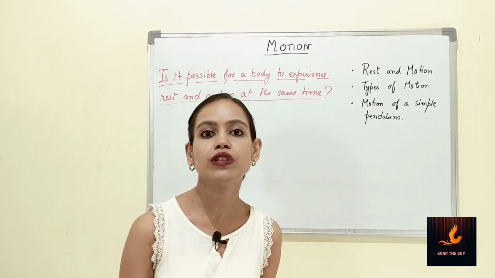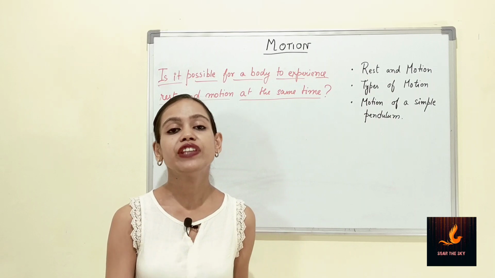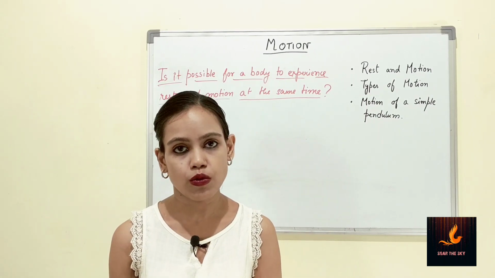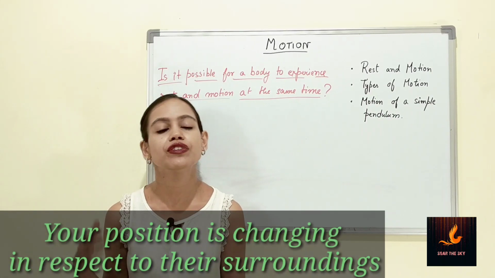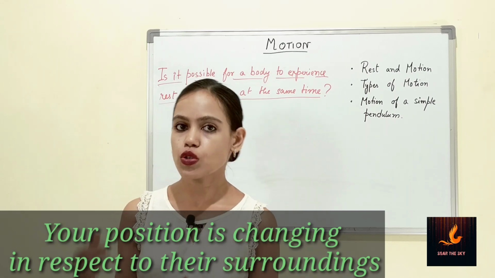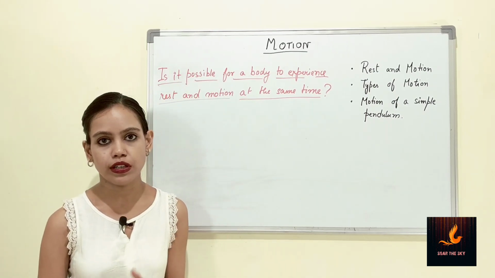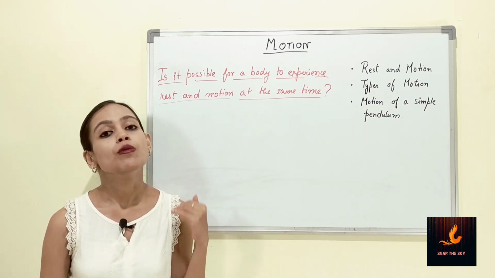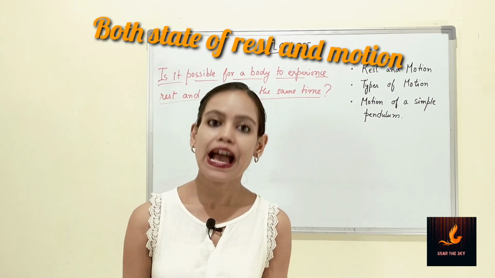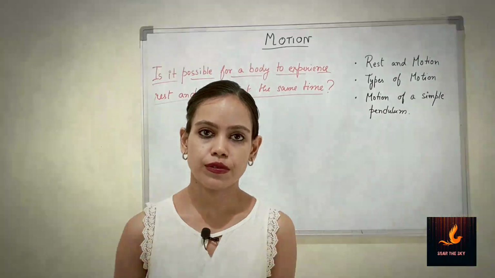Your position is changing with respect to their surroundings. So you are in motion. So in this case particularly, you will experience both the state of rest and the state of motion.